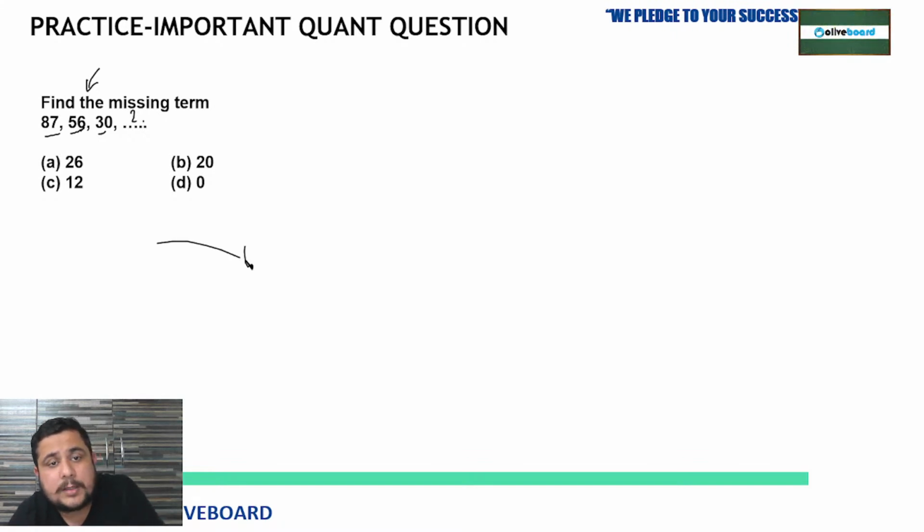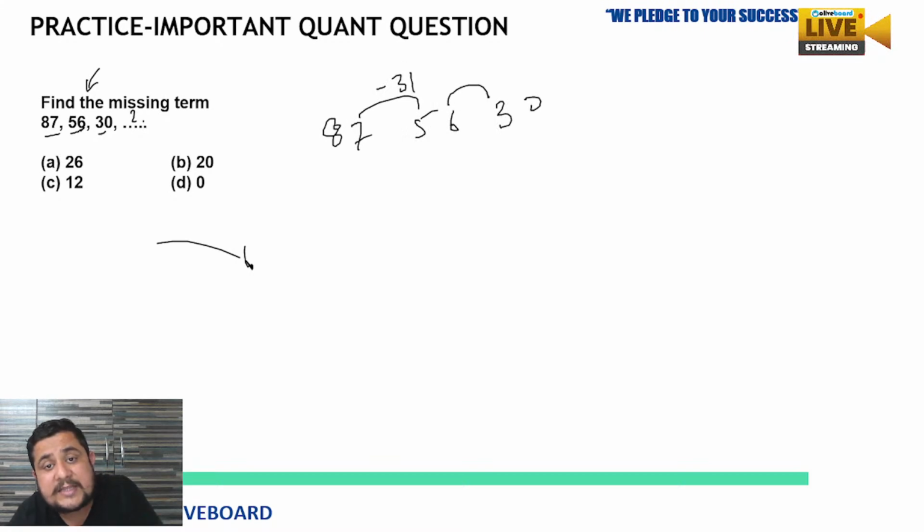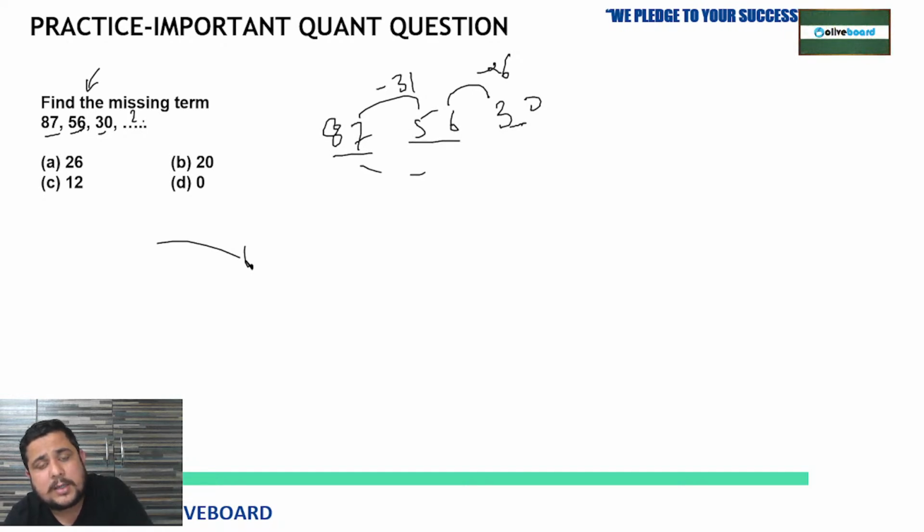So see, 87, 56, 30. If we look at the differences, the first one is minus 31, the next one is minus 26. From here we are not getting any particular pattern. Is this near to any square or cube? No, 56, 30, that also we are not getting here. Now what to do then?